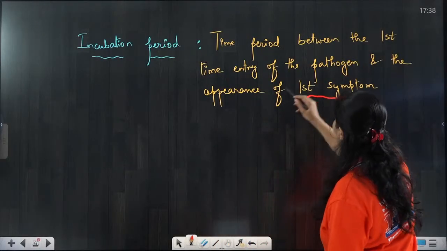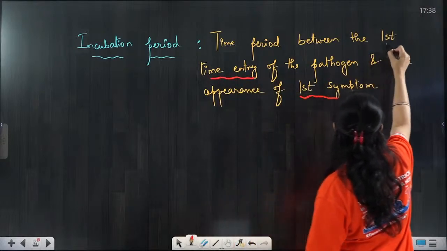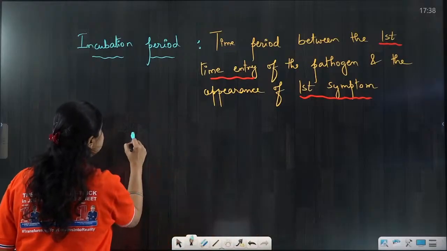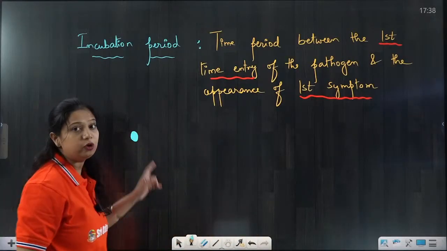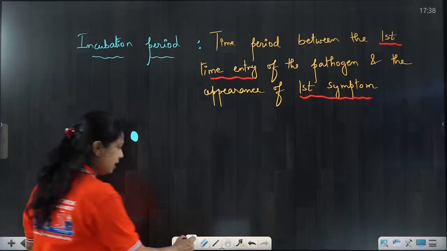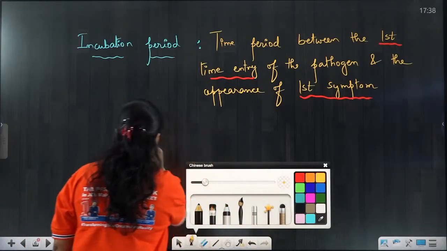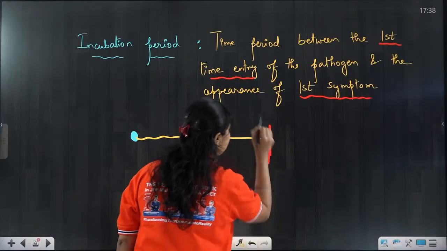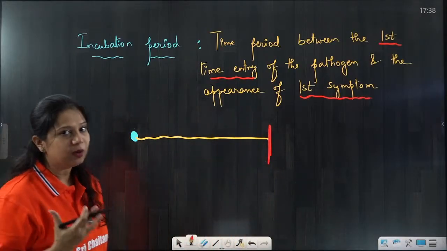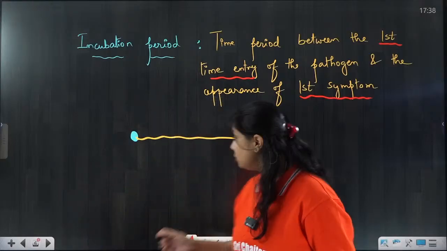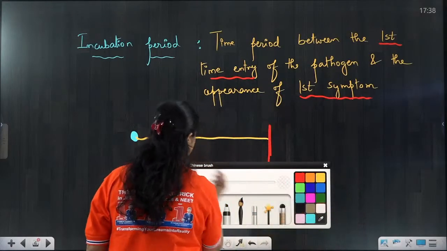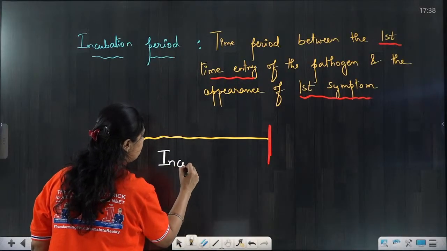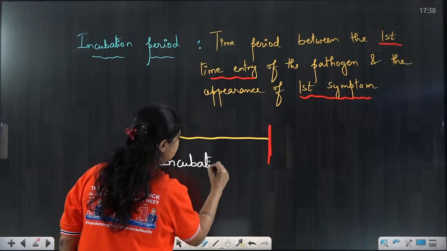Appearance of first symptom and first time entry. The time period between them. So it is the time period between when the mosquito bites a human and the day on which the first fever, chills and sweating symptoms start. So this time period is called the incubation period.